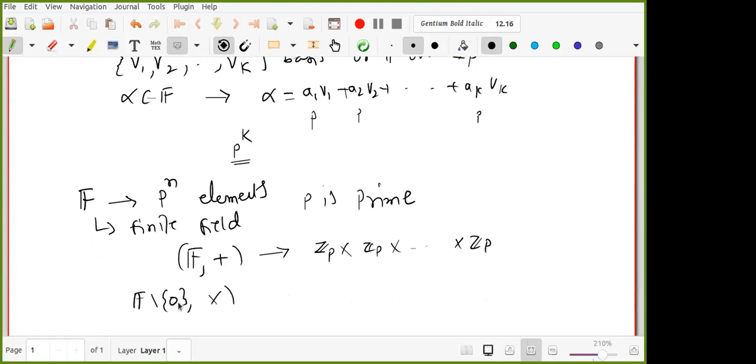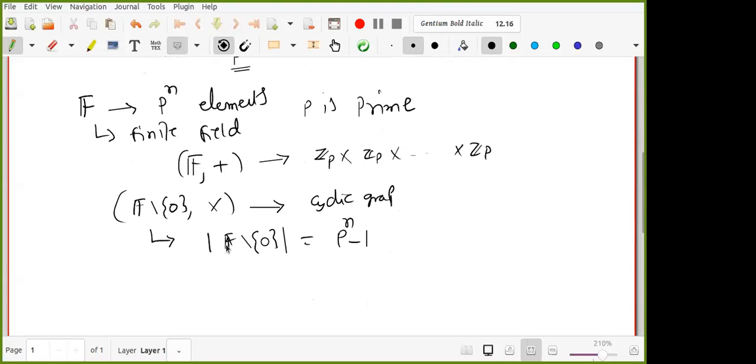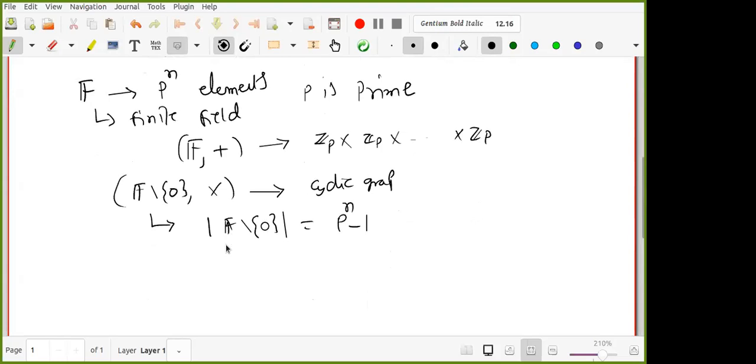And multiplication, what do you know about this group? It's a cyclic group. So what is the order of this group now? The cardinality of this is P power n minus 1. So do you know something about a cyclic group? When you say that a group is cyclic, it has a generator, right? What do you mean by generator? There exists an element whose order equals the order of the group, right?